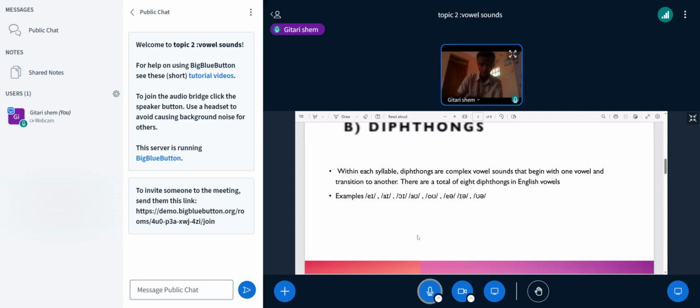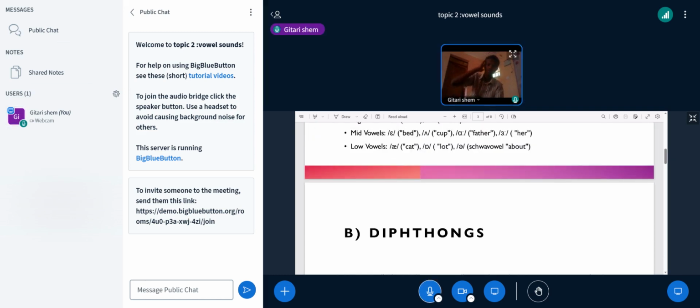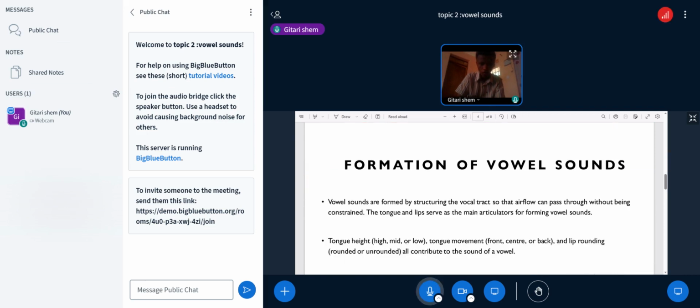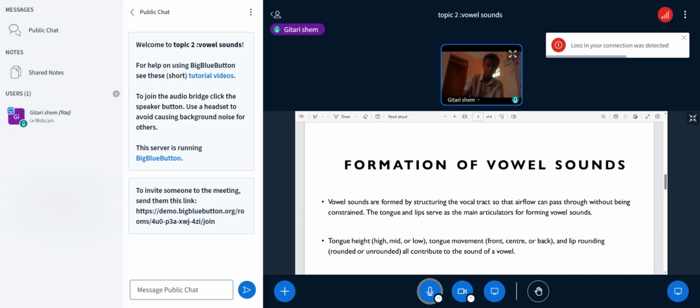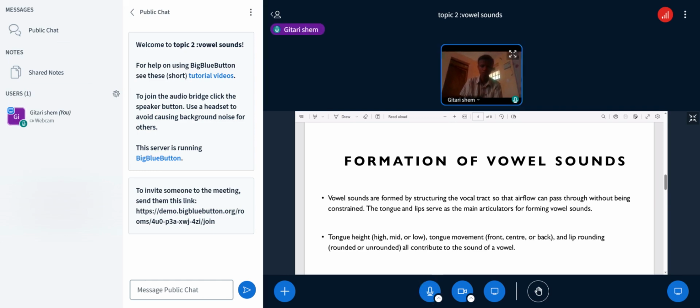Please take time to read this presentation and take notes. Formation of vowel sounds. Vowel sounds are formed by structuring the vocal tract so that airflow can pass through without being constrained. So during vowel sounds, the vocal tract is structured so that air can pass through without being constrained.